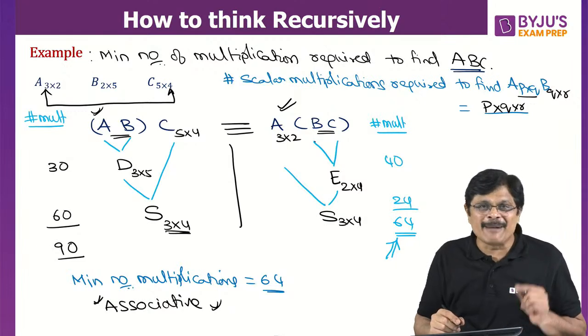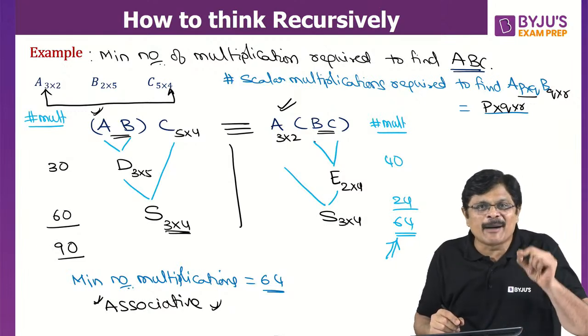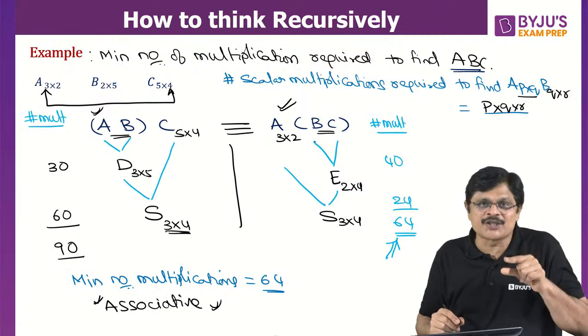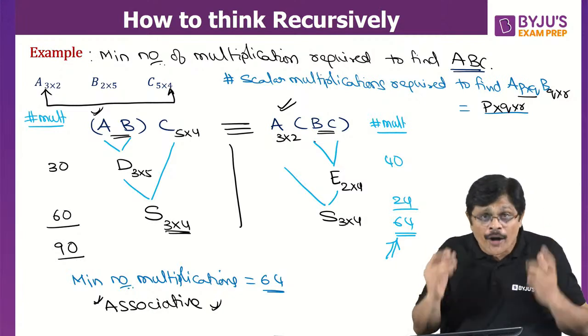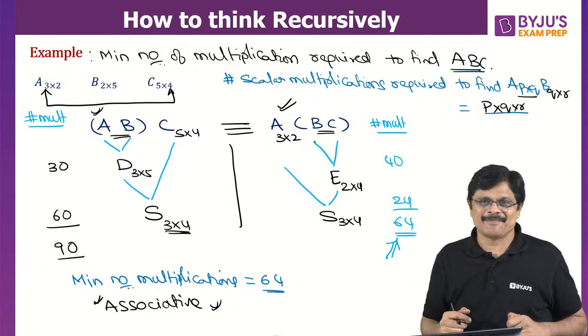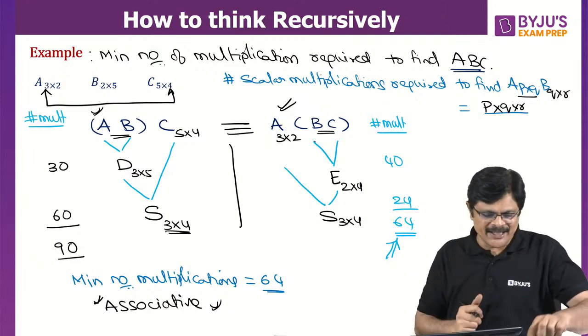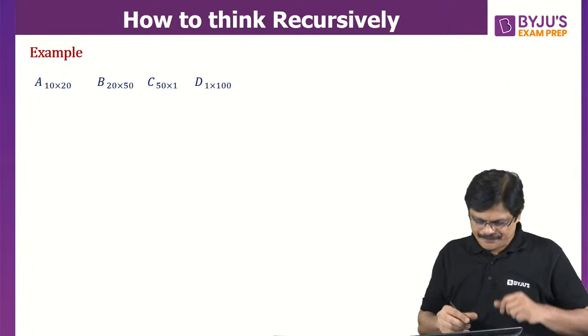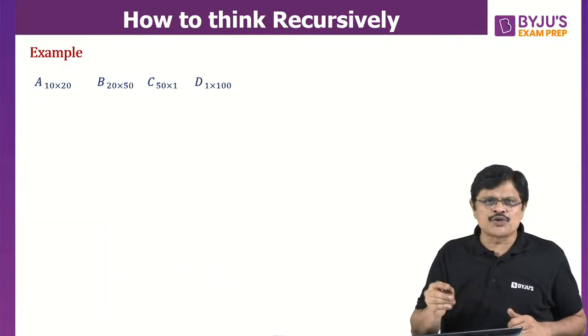What is the heart of this matrix chain multiplication? Matrix multiplication is associative. Because of that, I can select the ordering which gives me the minimum number of scalar multiplications. Am I clear? So that is the idea. Now, don't worry, we'll learn how to solve it.